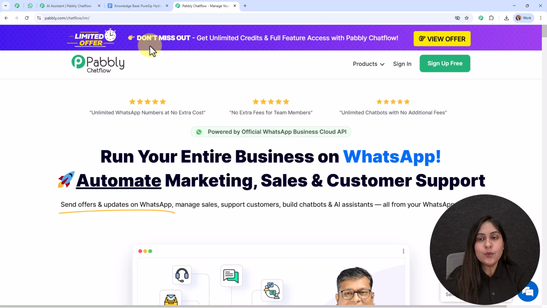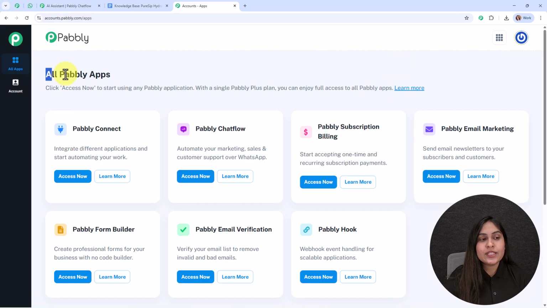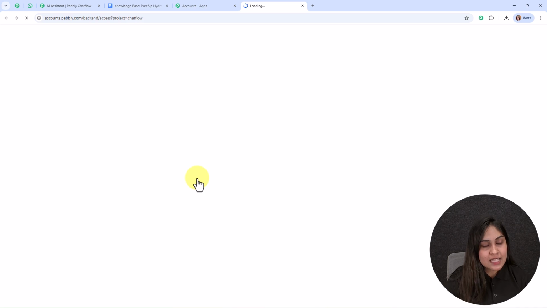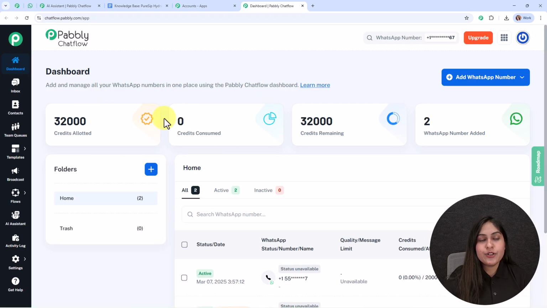Here you can see two options. One is sign in and the other one is sign up free. If you're a new user, click on sign up free and try Pabbly Chatflow for free today. And if an existing user like me, then simply sign in. Now after signing in, you can see the all Pabbly apps window where you can see all the applications of Pabbly. From here, you need to access Pabbly Chatflow by clicking on this access now, and it will take you to the dashboard of Pabbly Chatflow.